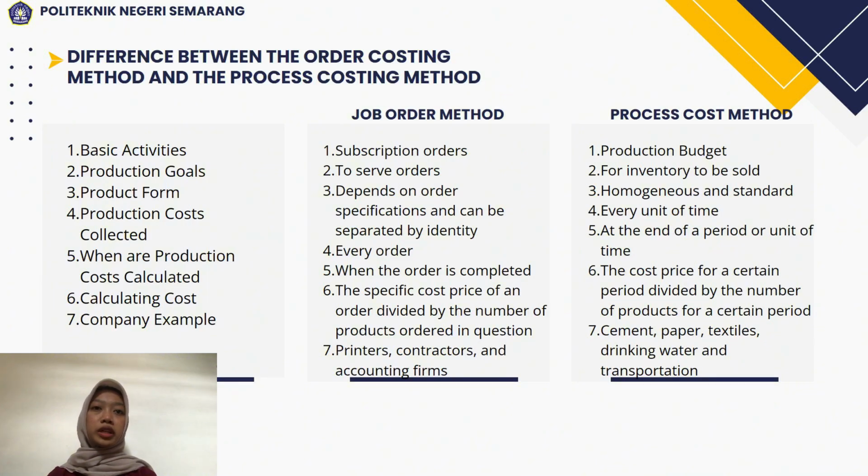In the job order method, the specific cost price of an order is divided by the number of products ordered in question. While in the process cost method, the cost prices for a certain period are divided by the number of products for a certain period. Lastly, company examples: in the job order method, such as printers, contractors, and accounting firms, while in the process cost method, such as cement, paper, textile, drinking water, and transportation.